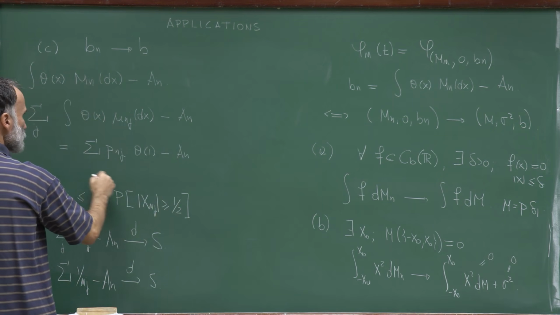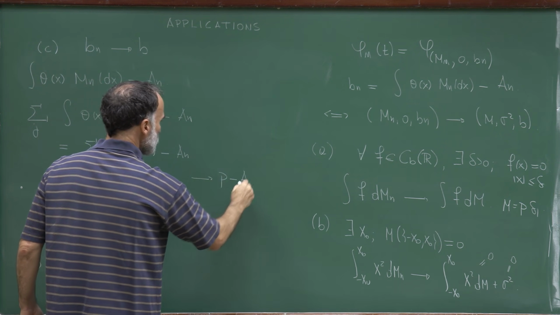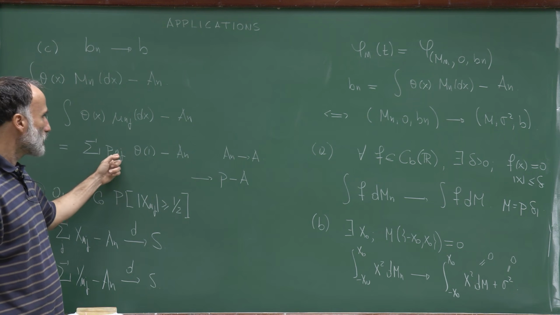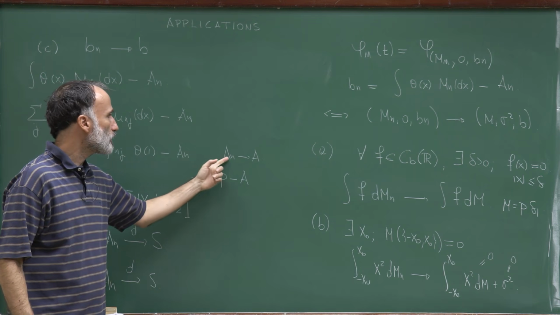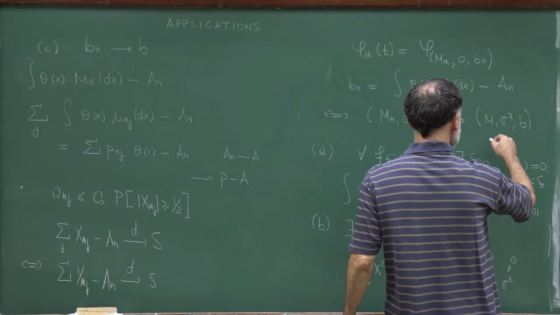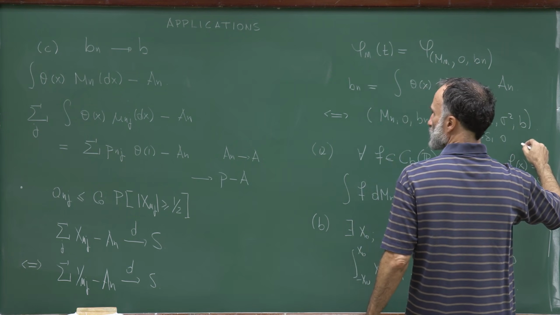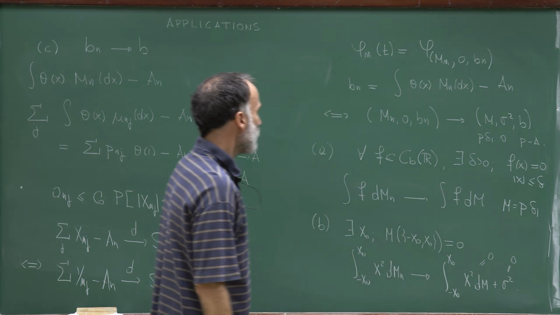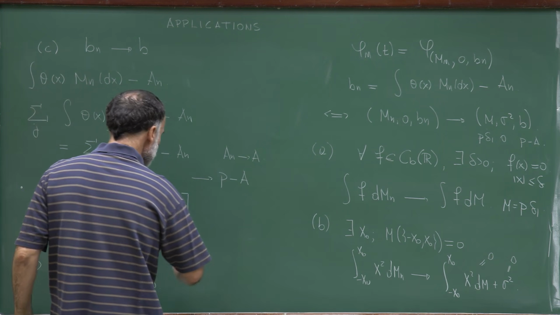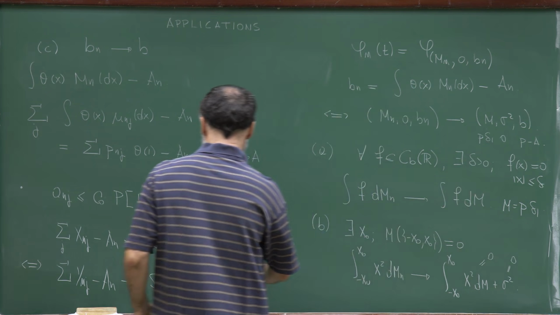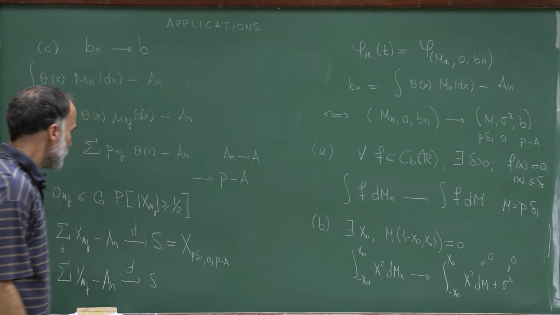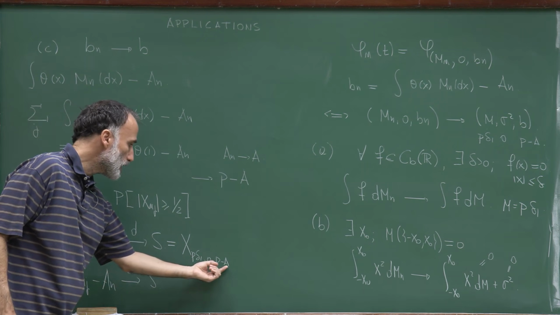And therefore this converges to P minus A, provided that a_n converges to A. We need a_n to converge because we already assumed that the sum of p_nj converges to P. So if a_n converges to A, the sequence B_n converges to P minus A. So m is P delta 1, sigma squared is 0, and B is P minus A. This sequence converges to S, the random variable associated to the triple (P delta 1, 0, P minus A), if and only if P_n converges to P and a_n converges to A.